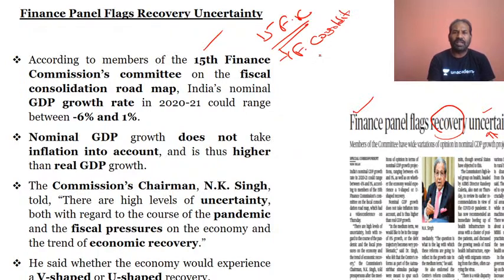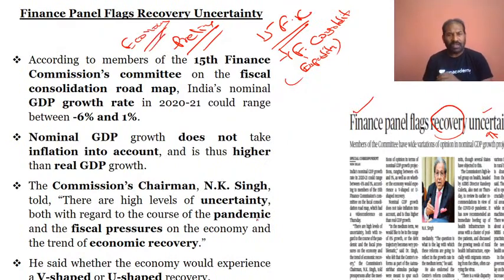So what do you mean by fiscal? Fiscal means expenditure. So the 15th Finance Commission, again, this is very important for the prelims point of view in regards to economy. We are trying to look at each and every item which will be important, whether for the history point of view, the S&T point of view, or the economy point of view. I will make sure that the key phrases which are very important for prelims are segregated into the subject they fit in.